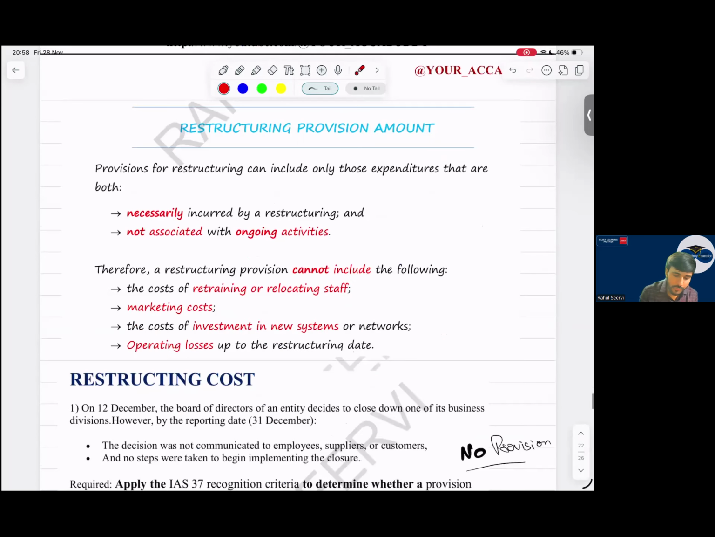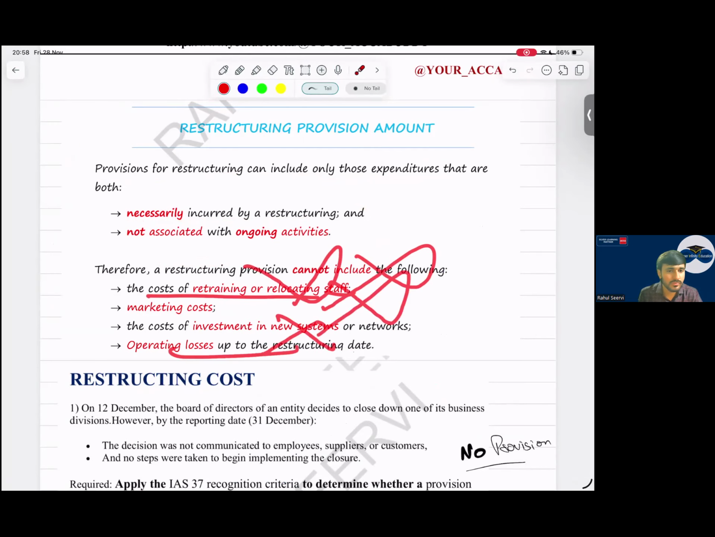Sir, what is the amount of provision we can recognize? The provision for restructuring can only include those expenditures that are necessarily incurred by the restructuring. It should be relating to restructuring. It should not be associated with ongoing activities. So see here, the cost of retraining and relocating, no sir. Marketing cost, no. Any operating loss, no. Any new system which I purchased, no. These all will not be recorded.